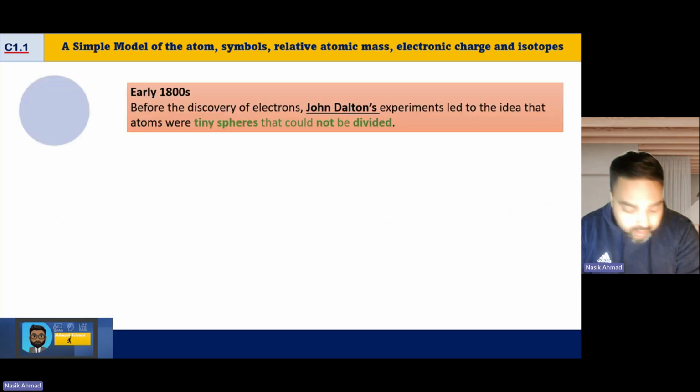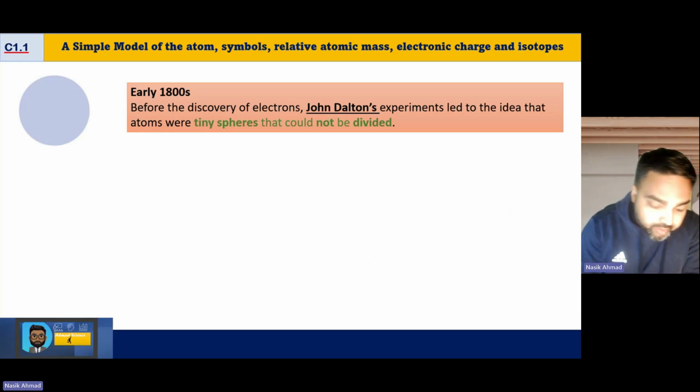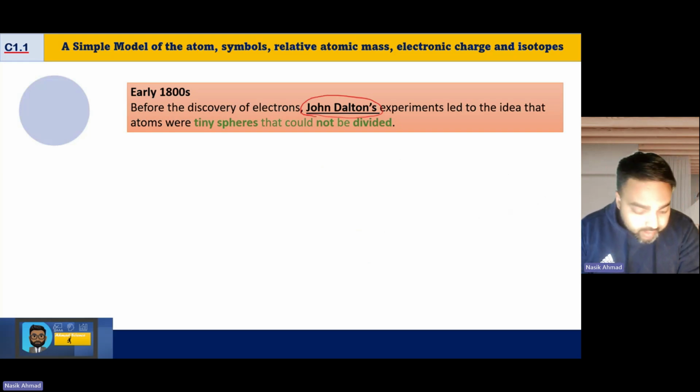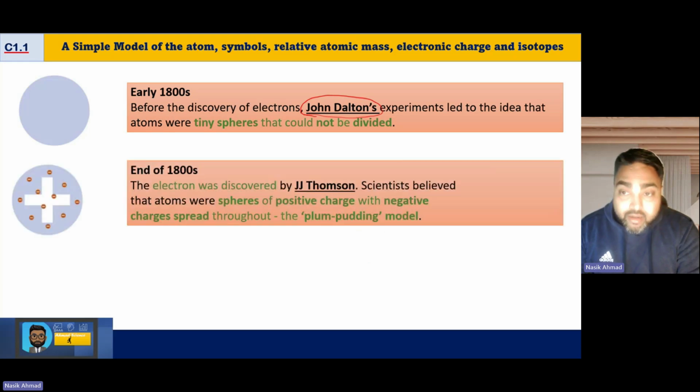In the early 1800s, the idea of atoms was first promoted by a man called John Dalton. He carried out experiments that led to the idea that atoms were tiny spheres that could not be divided any further. That was quite revolutionary at the time because the idea that you could get down to the smallest matter was quite big. And then it wasn't until the end of the 1800s when J.J. Thomson carried out an experiment which discovered electrons.